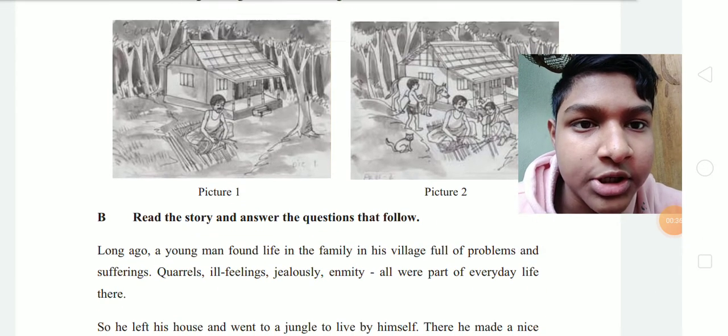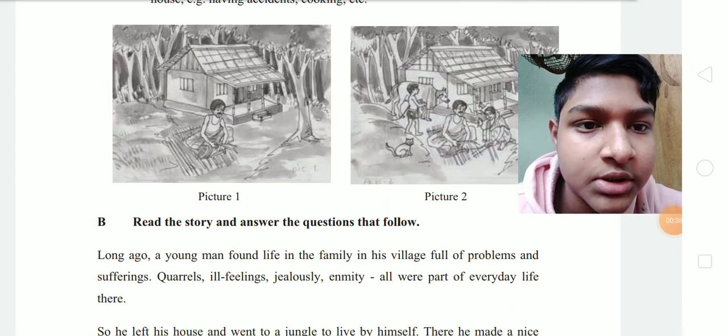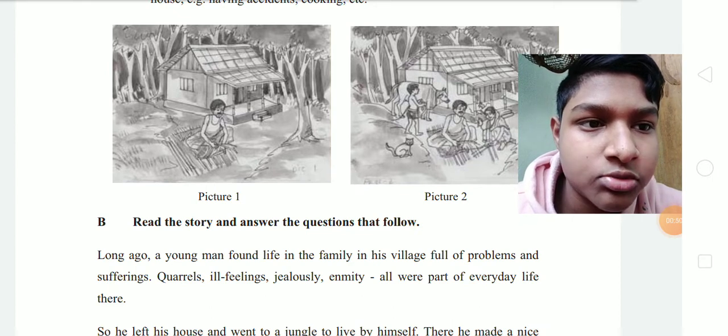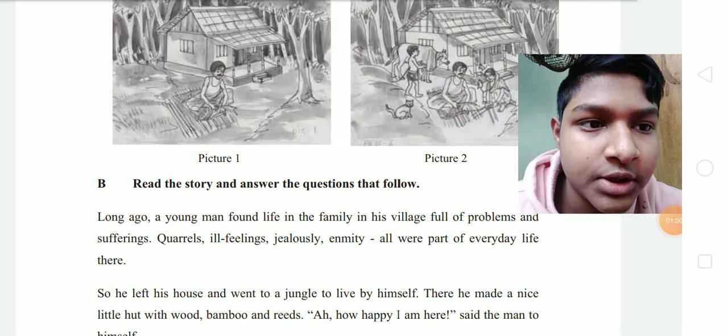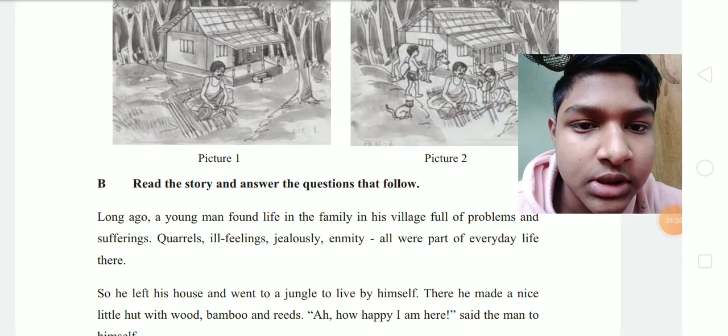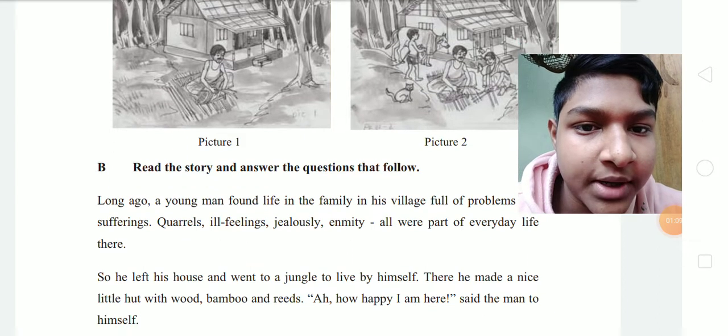Long ago, a young man found life in the family in his village full of problems and suffering, quarrels, ill feeling, jealousy, enmity. All were part of everyday life there. So he left his house and went to a jungle to live by himself. There he made a nice little hut with wood, bamboo, and reeds. "How happy I am here," said the man to himself.